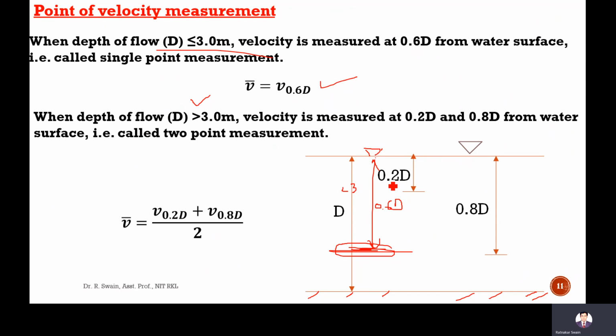If the water depth is more than 3 meters, velocity is measured at 0.2 times the depth from the surface and 0.8 times the depth from the water surface. So the velocity is measured at two points. This is called two point measurement, and the mean velocity is calculated as the average of the two velocities, at 0.2 times depth and 0.8 times depth. That will give you the mean velocity. So these are single point measurement and two point measurement.